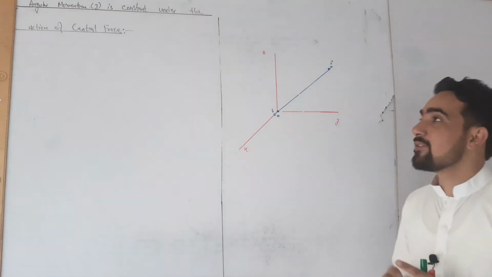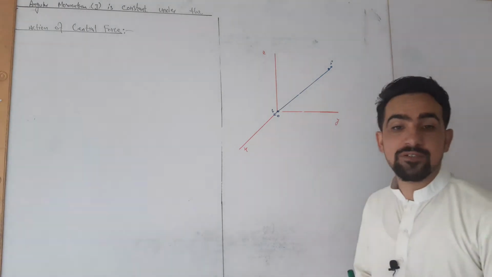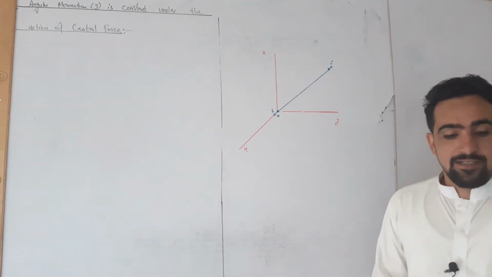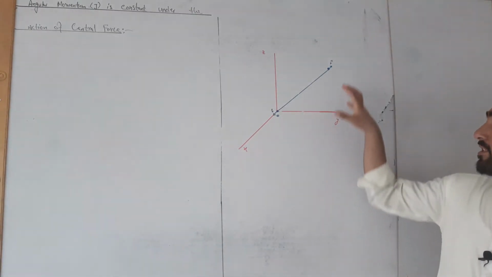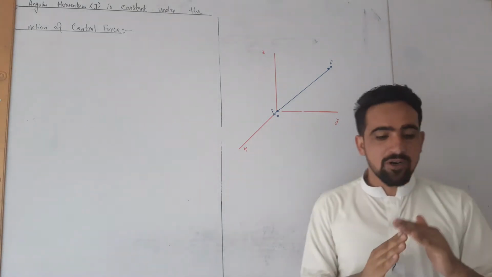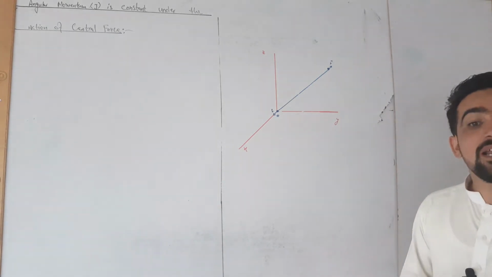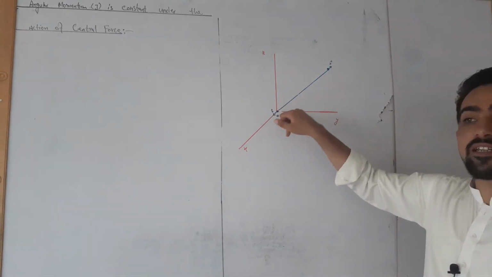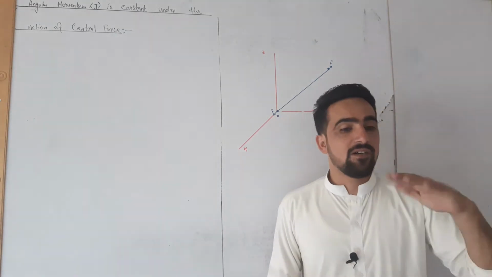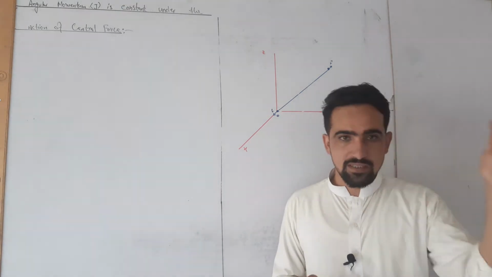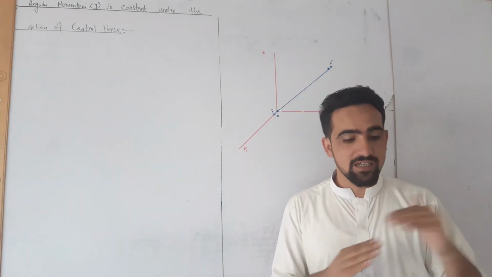Today we are going to prove that angular momentum, that is J, is constant under the action of central force. So let us consider a body which is moving along a curved path. You can consider a planetary system where, let us say, the sun lies at the origin and the earth or any other planet of the solar system is revolving around the sun. We know that the path is elliptical, so it is moving in a curved path.